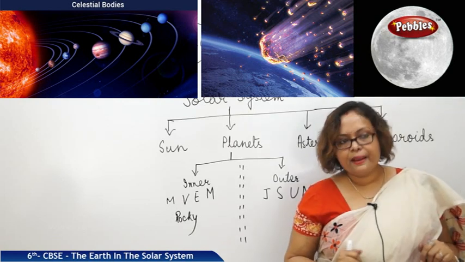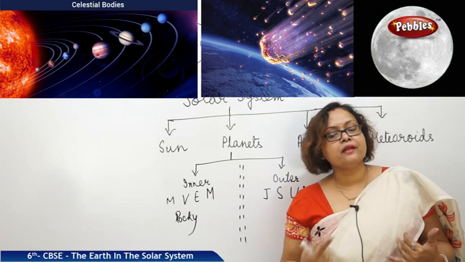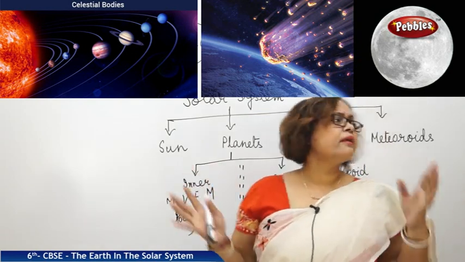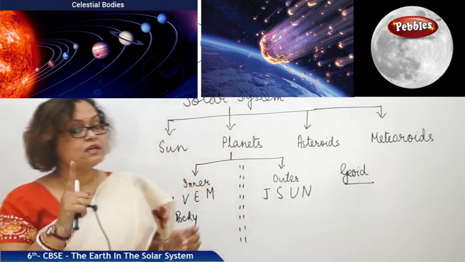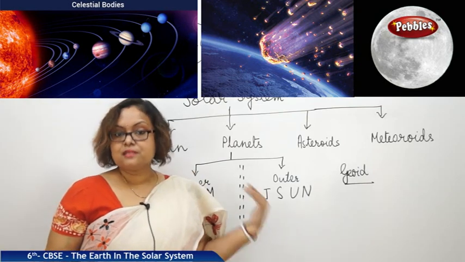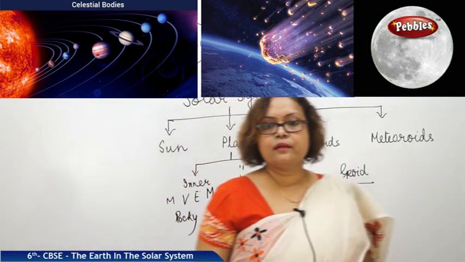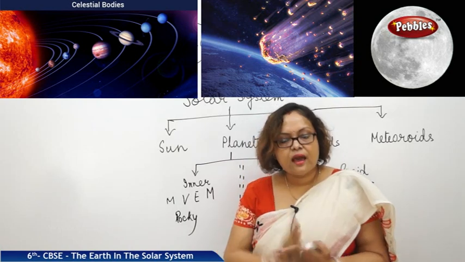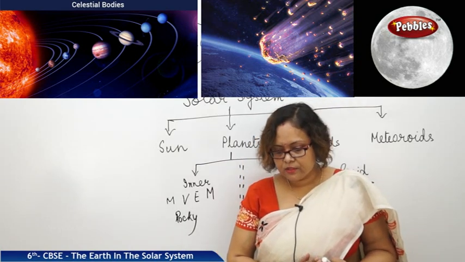It is the only planet, we can say, which has oxygen, water and life. Though there are many claims that yes, we have water on some other outer planets, some inner planets also, but yet to prove that. Maybe Mars, next time we can claim that yes, it has water. But even now, it is not yet proved, we cannot claim that. It is only our Earth which has life, oxygen and water.